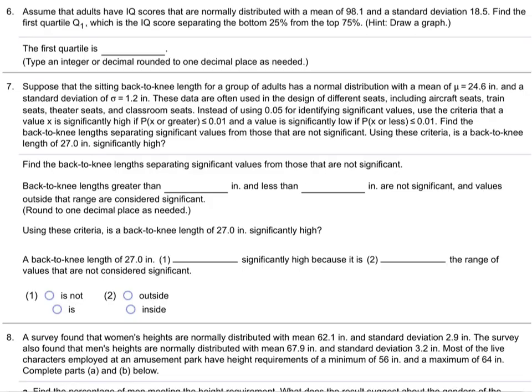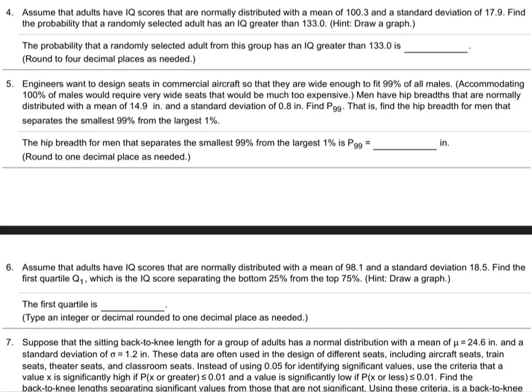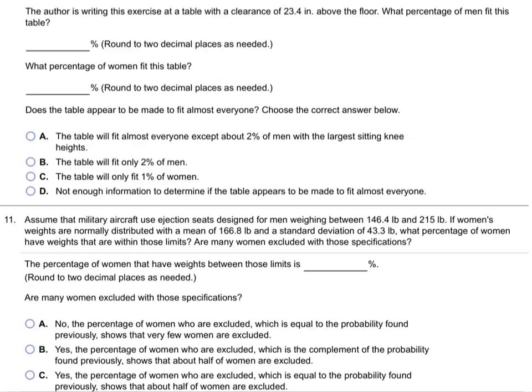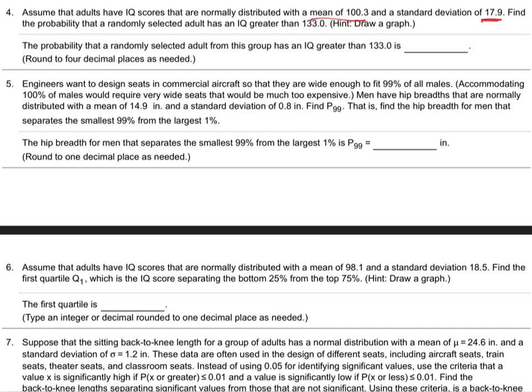Okay, so I'm going to write out the details here. So number 4, IQ, mean 100.3, and what was the standard deviation? 17.9. Thank you. 17.9. Greater than 133.